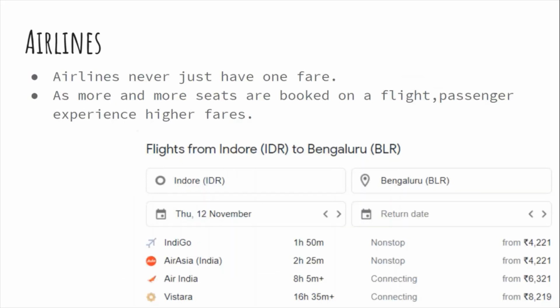The best example of dynamic pricing is airlines. Airlines never have just one fare. Initially, when the flight is empty, that is when not many people have booked their tickets, the prices are quite low. But when more and more people book their tickets, that is when demand is increasing, people experience higher ticket fares. Also, it is said that airlines monitor your visits to their ticketing portal. Therefore, if you are visiting their page frequently, you might also experience higher ticket fares.